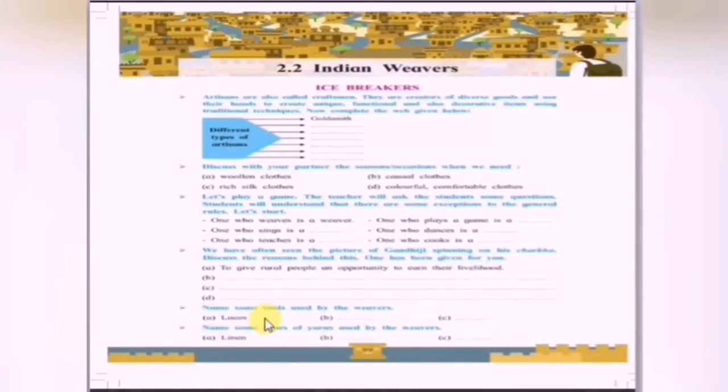See the next, name some of the tools used by the weavers. For weaving, what are the tools used by the weavers? Yes, loom, first one given, second one weaving yarn, needle, shade stick, scissors and dowels, etc. The next, name some types of yarns used by the weavers. What are the types of yarn? Linen, floss, polyester, nylon, cotton. These are the types used by the weaver.